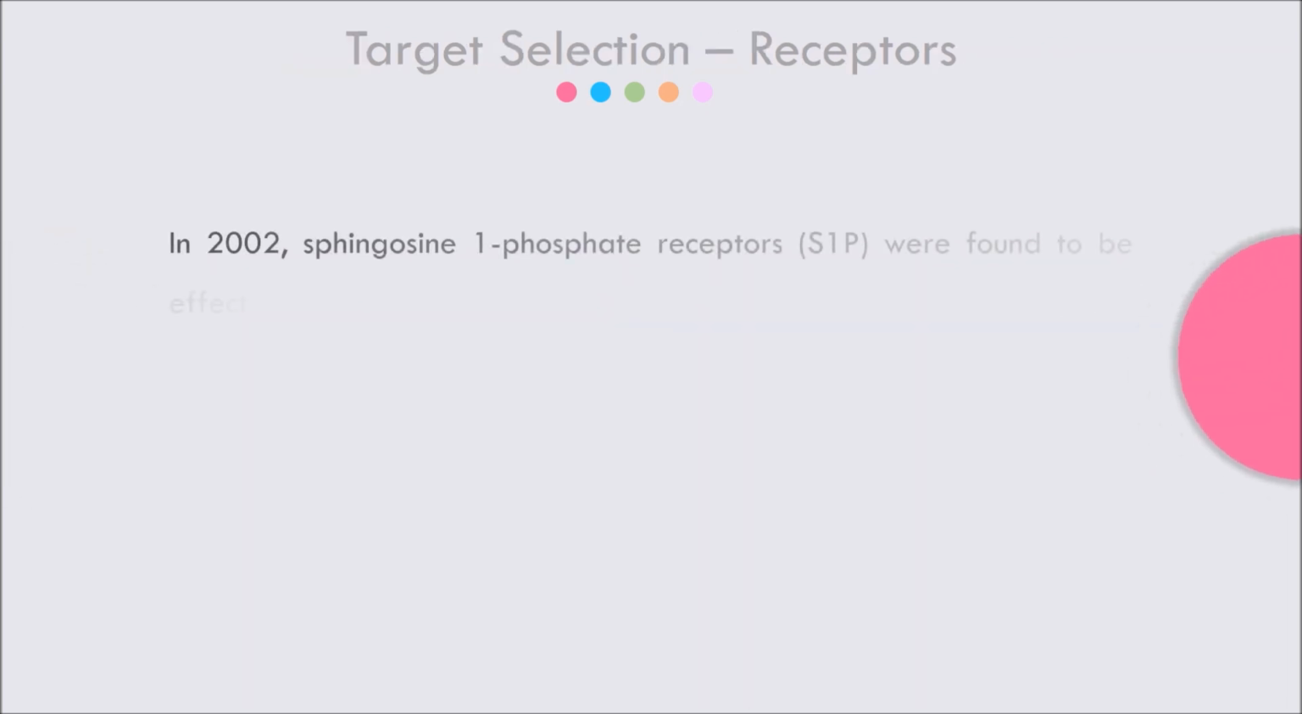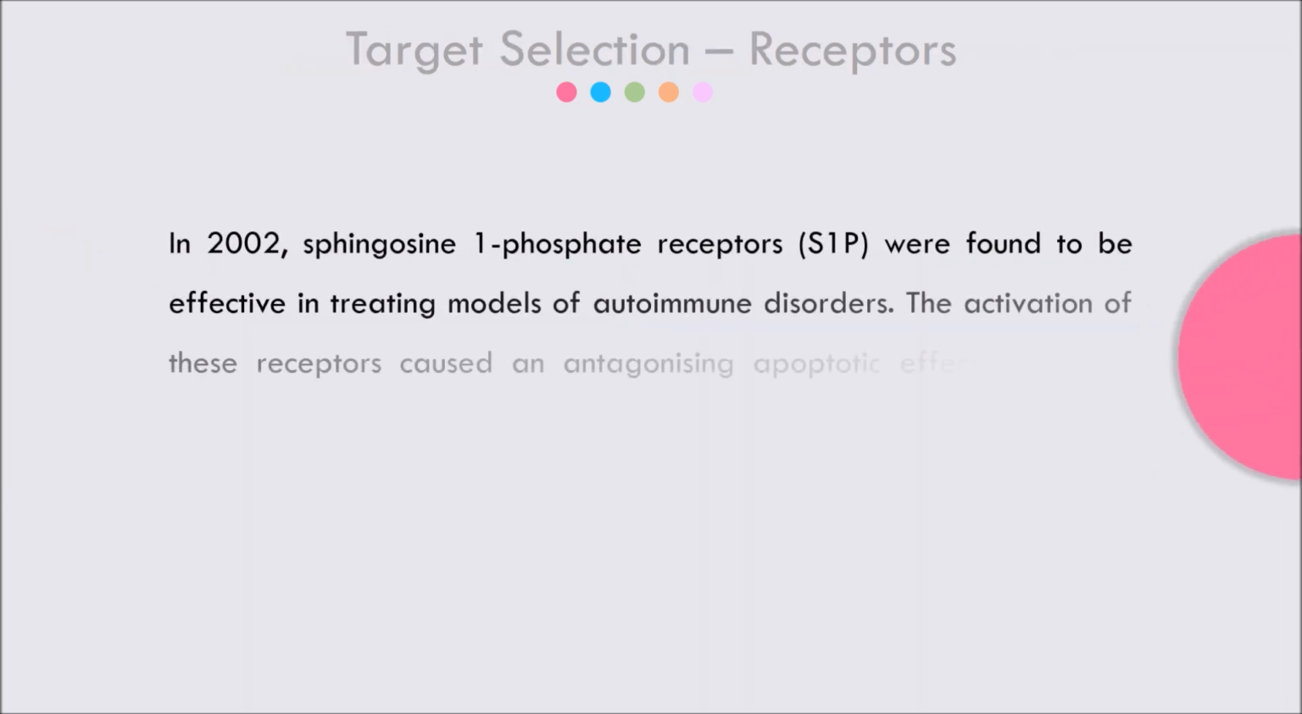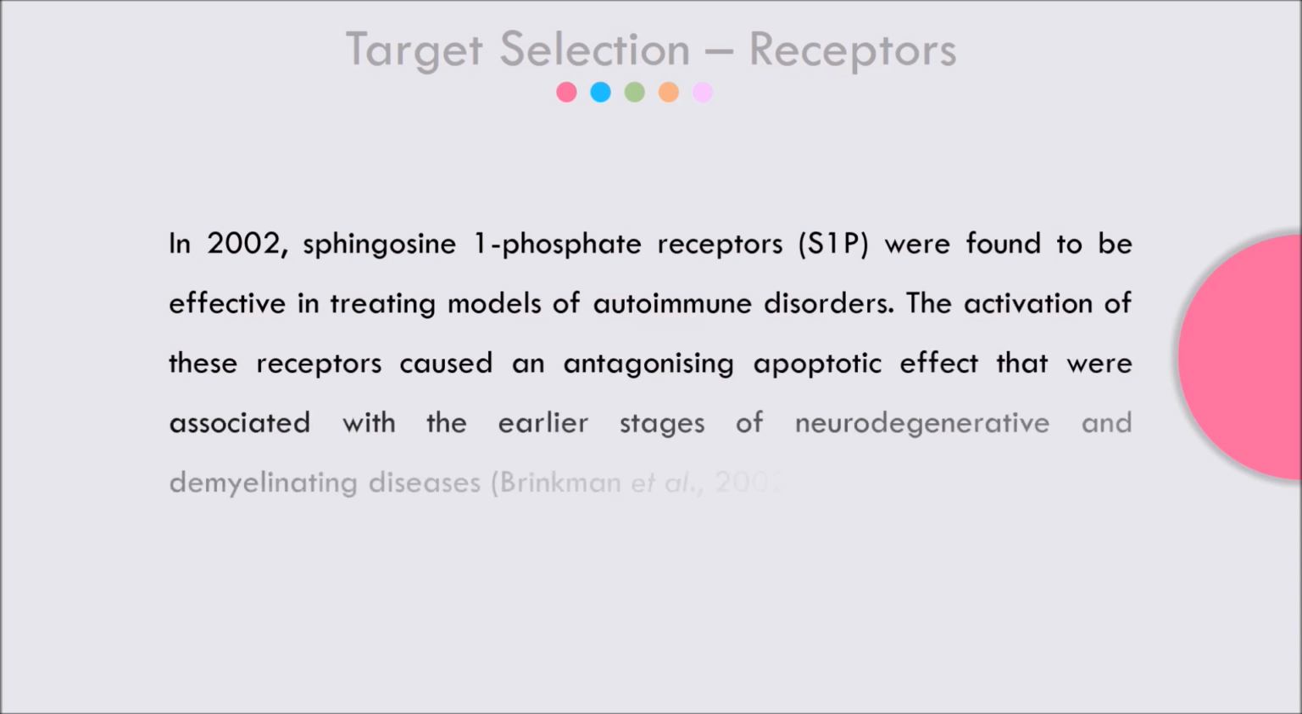In 2002, Sphingosine 1 phosphate receptors were found to be effective in treating models of autoimmune disorders. The activation of these receptors caused an antagonizing apoptotic effect that was associated with the earlier stages of neurodegenerative and demyelinating diseases.